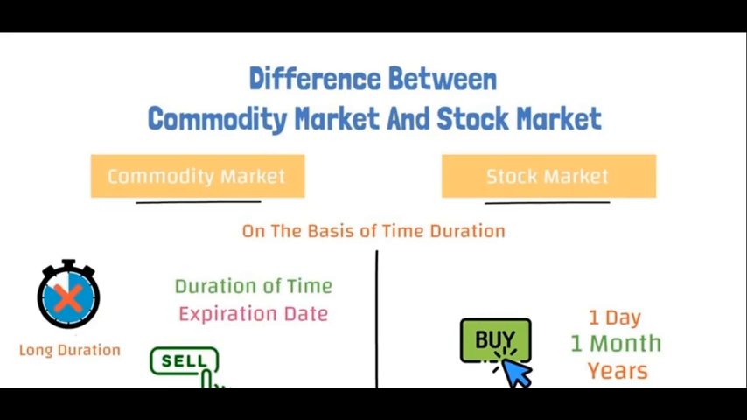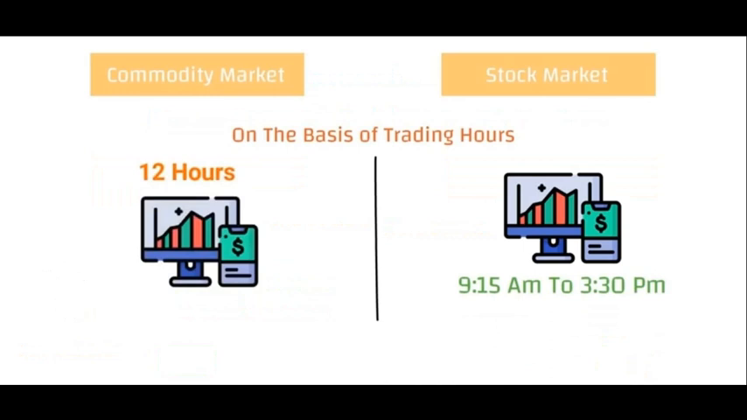On the basis of time duration. In equity, that is in stock market, you can hold a stock for 1 day, for 1 month, or for several years. But in commodities, the duration of the time will be limited. Those futures contract will be having an expiration date. So you have to buy only those future contracts which have an expiration date. You cannot buy in equity or in cash or in delivery, just like you buy in stock market. That you cannot do.